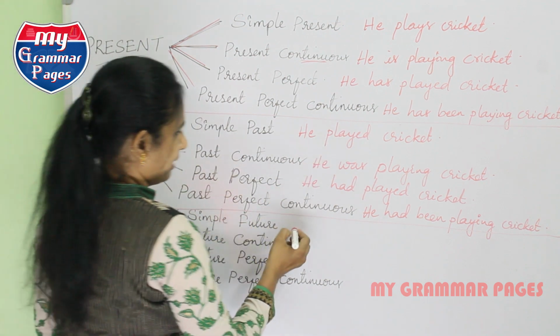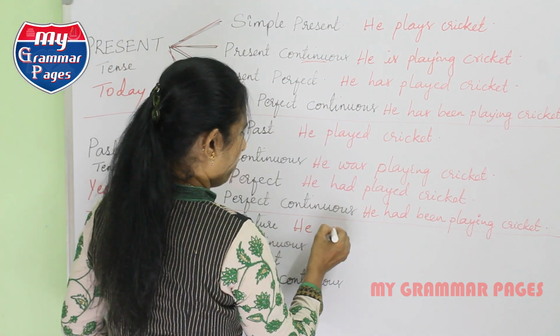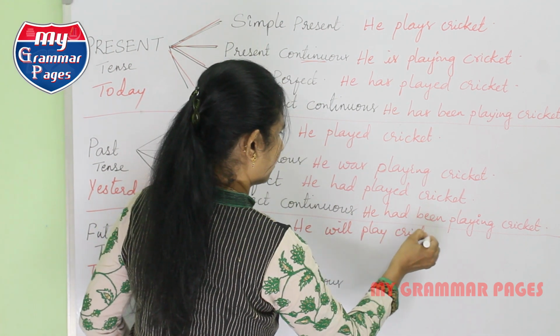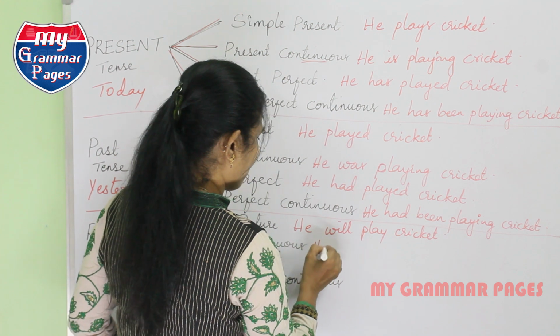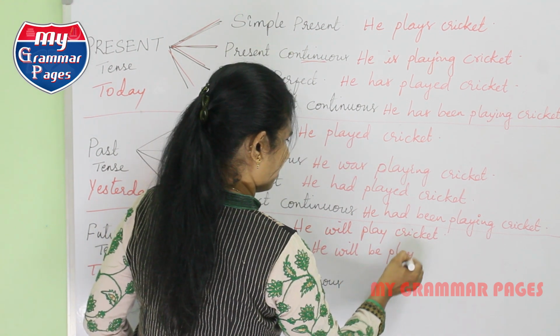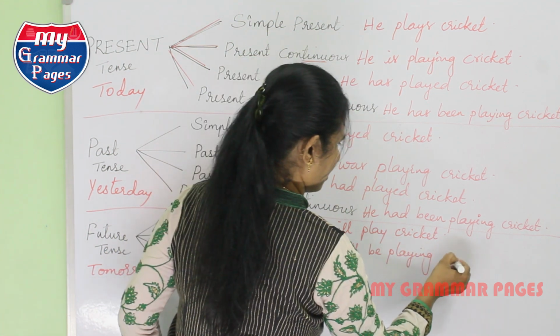Now simple future, let me take with the same. He will play cricket. He will be playing cricket.